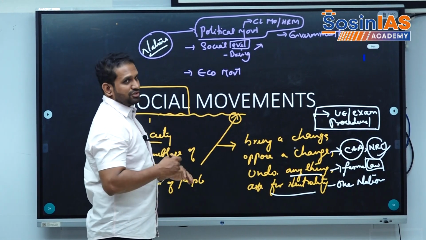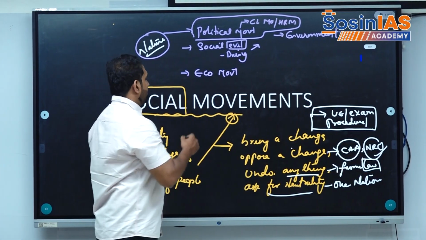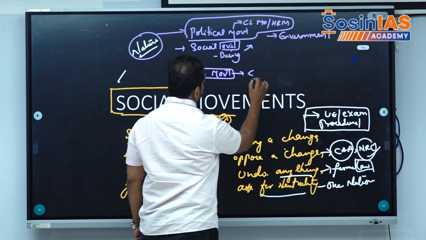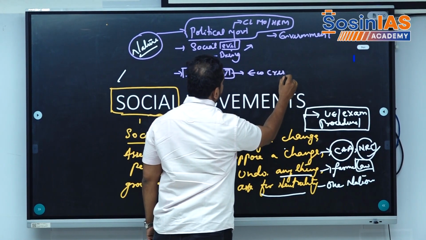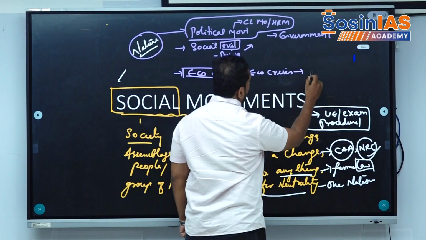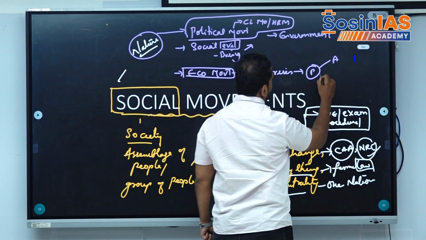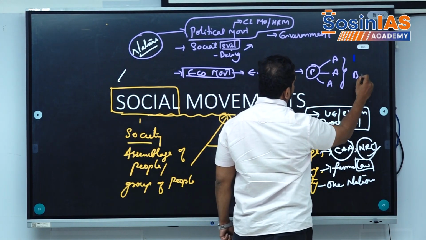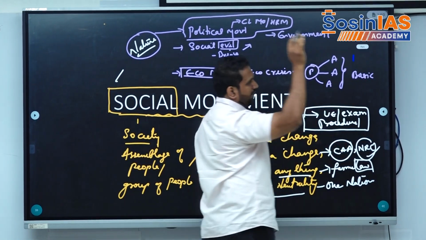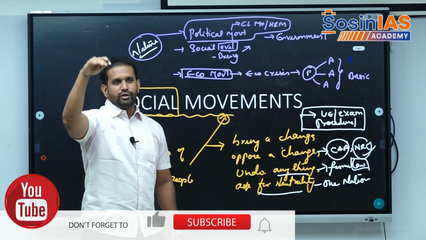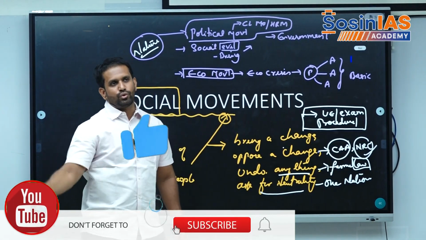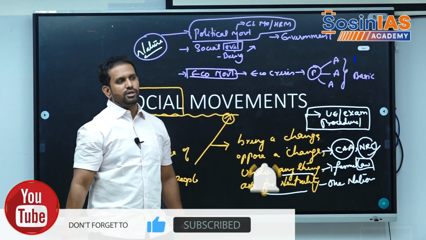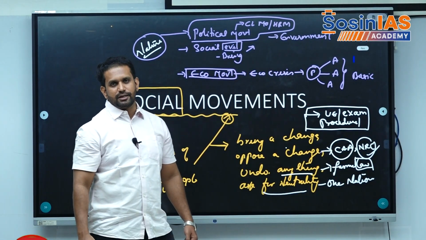Economic movements as such we have not seen in our country, but we will see them only when the country goes into economic crisis. Economic crisis is where people are unable to afford, unable to access, unable to have an adequate amount of basic necessities. Petrol is 500 rupees per liter, food prices have soared to 200 rupees per kg, there is a long queue to buy an LPG cylinder.